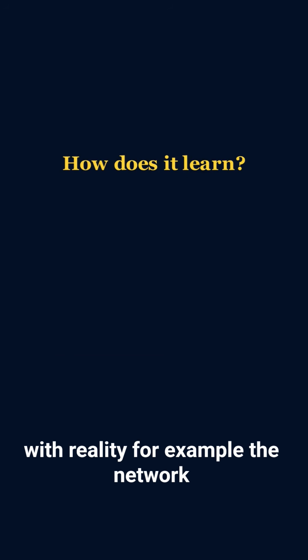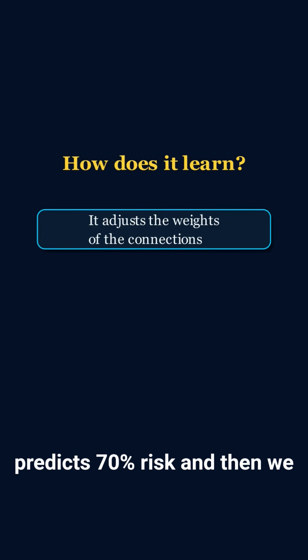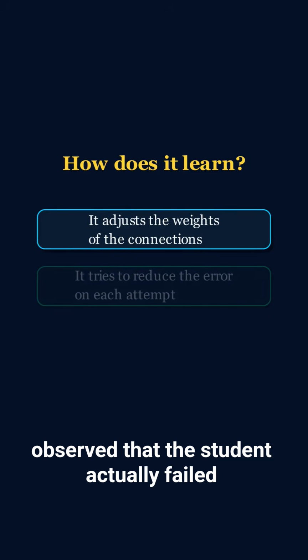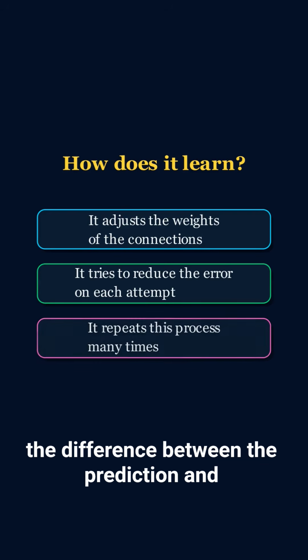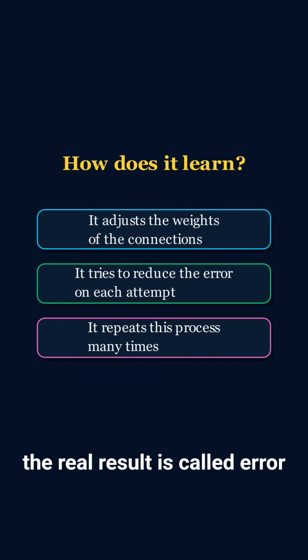Then, we compare the prediction with reality. For example, the network predicts 70% risk. And then we observe that the student actually failed. The difference between the prediction and the real result is called error.